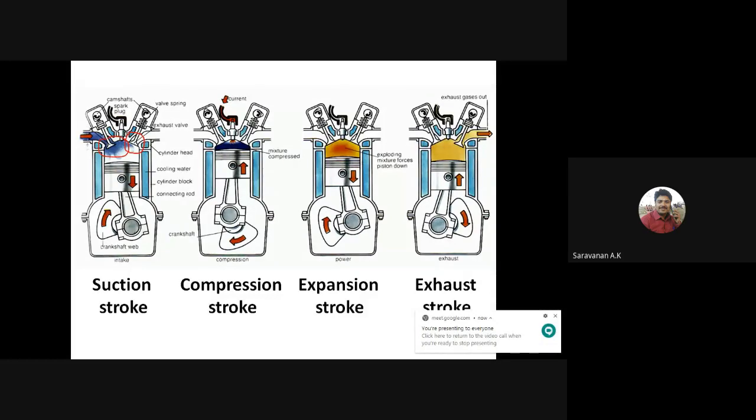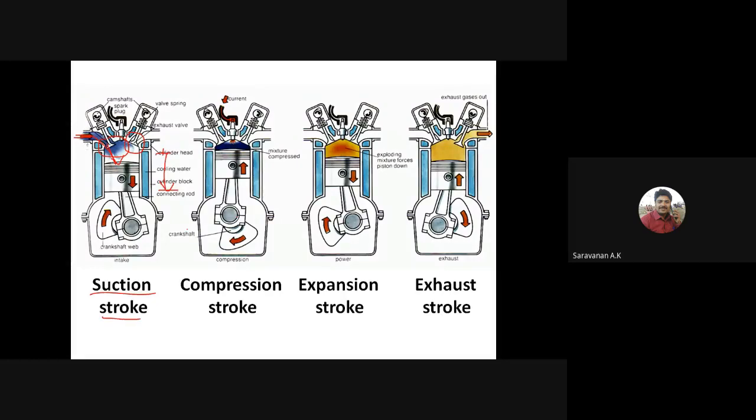Due to the piston movement from the TDC to BDC, a vacuum is created inside the cylinder. Due to the vacuum pressure differential, the inlet charge is sucked through the inlet manifold into the cylinder. So it is called the suction stroke.